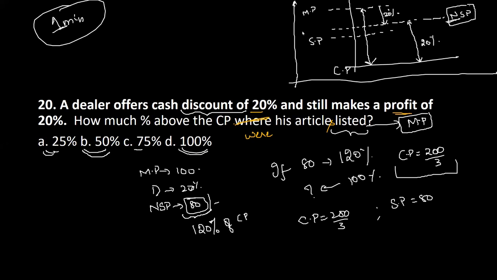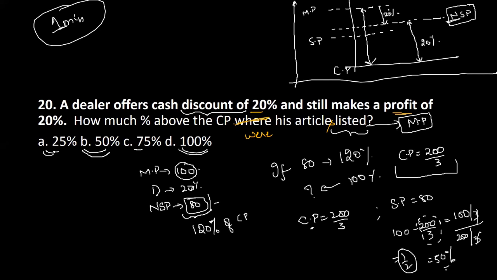Now you know that the market price is 100, whereas the cost price is 200 by 3. Now we need to find the difference between these two, so that you get to find out the increment. So it will be 100 minus 200 by 3, which equals 100 by 3, over what? Over the cost price, right? You're always going to check it over the cost price. By doing this, you will get the percentage. If you calculate this part, you're going to get 1 by 2. 1 by 2 is 50%. So how much more is it marked? It is marked 50% above the cost price.